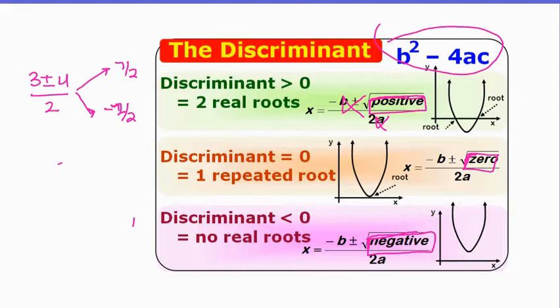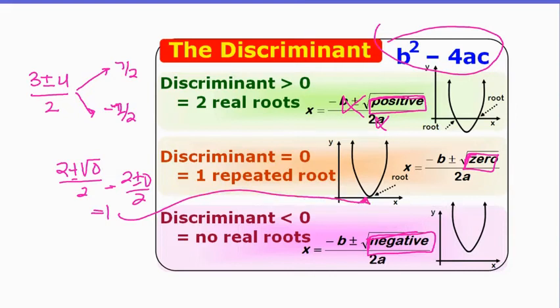Okay, if your discriminant, if that b squared minus 4ac, only that part, equals 0, let's say you get 2 plus or minus the square root of 0 over 2. Well, hopefully you notice that, and some of you left it this way. What's the square root of 0? The square root of 0 is 0. So now I have 2 plus or minus 0 over 2. Well, I can only do one thing. I can only add 0. Well, you could subtract 0, but you're going to get the same thing. So I get one answer. Okay, and this one probably does kind of match. It's right here. Okay, and the last one is if it's negative.